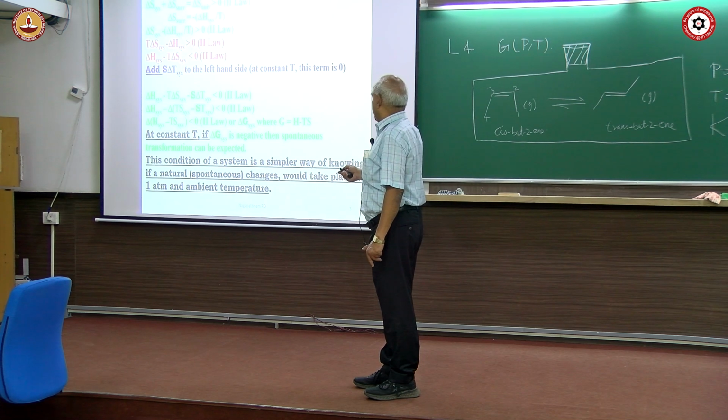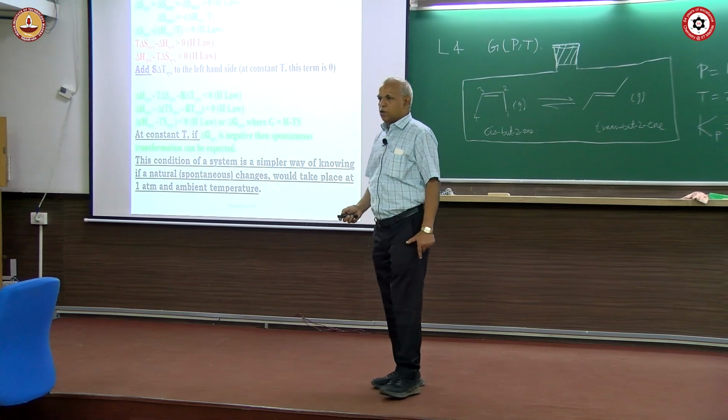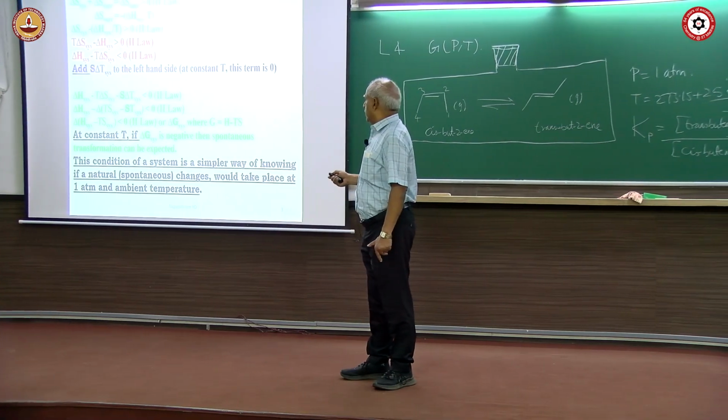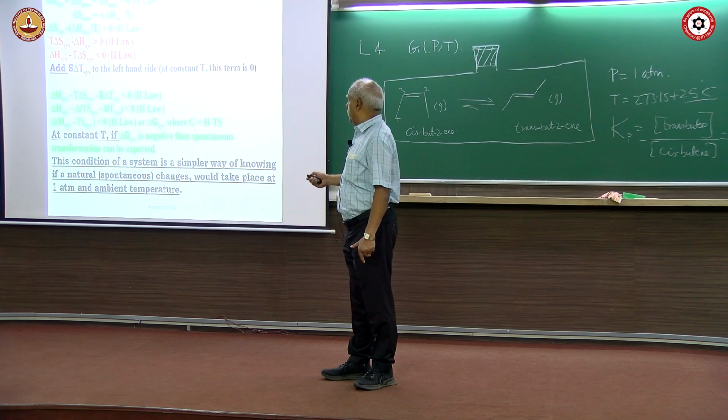Now, multiply by T, you see that this is nothing but T delta S system minus delta H system is greater than 0, and that is a condition for spontaneity. And since there is a minus sign here, I just rearrange it, multiply this by minus, that means this will become plus delta H system minus T delta S system. See, everything is system. I have written SYS means property of the system. Less than 0 is the second law.